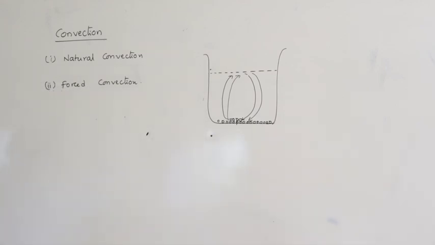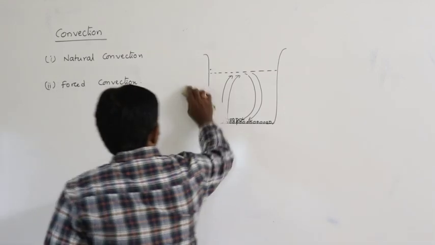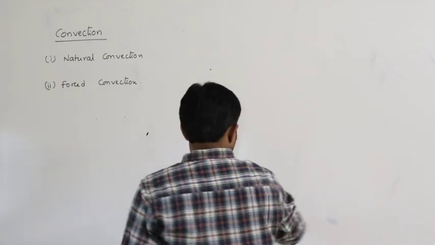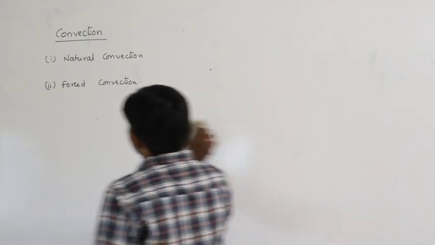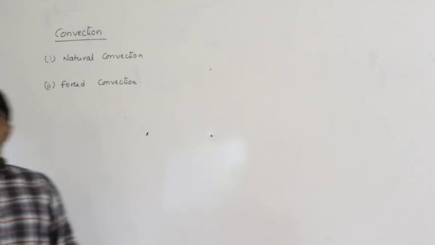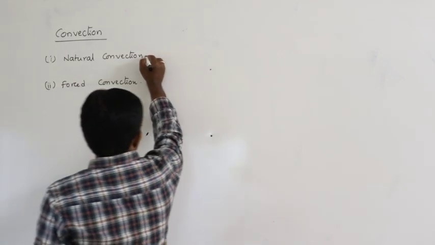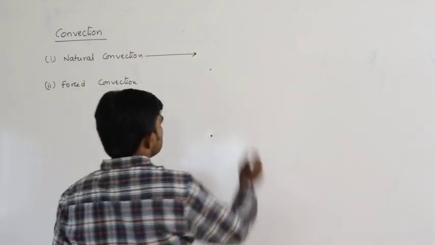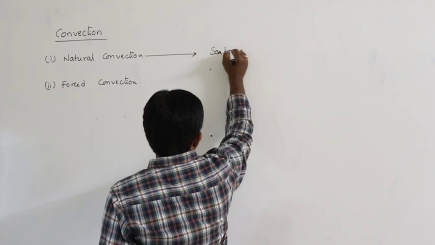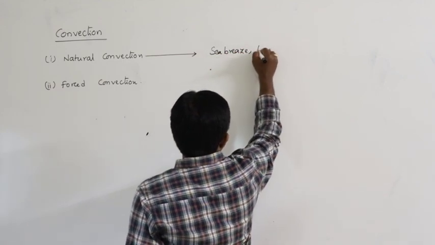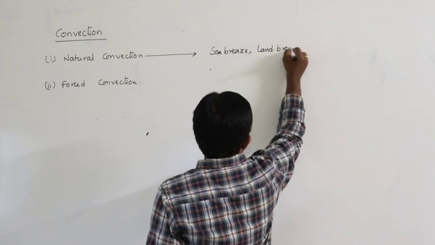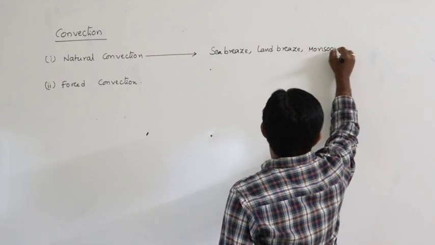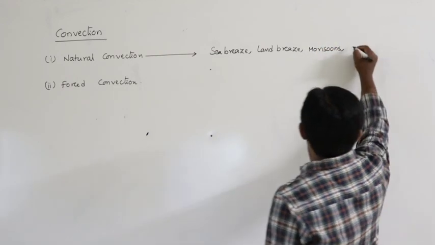Now, what is natural convection? Natural convection generally includes the sea breeze, land breeze, formation of the monsoons and trade winds.